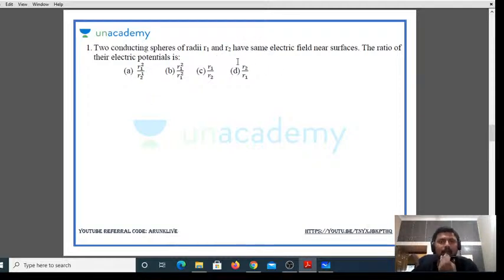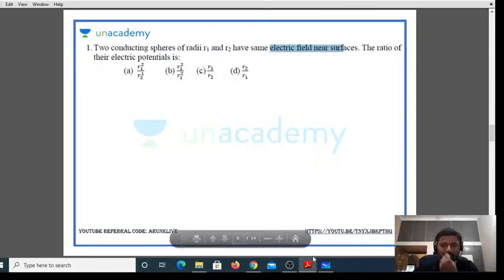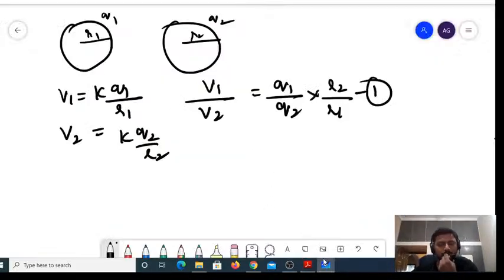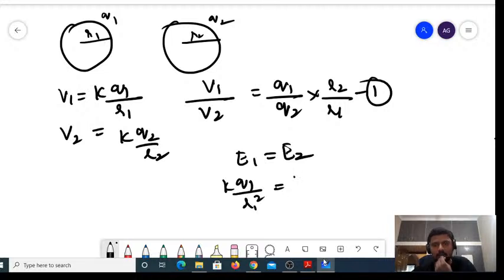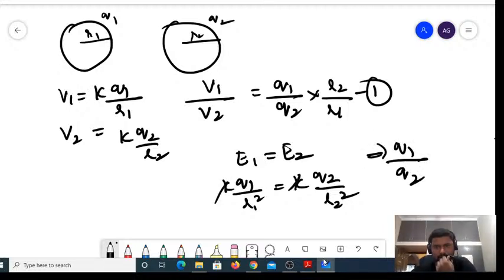But they have given me a hint that the electric field near the surfaces is the same. The electric field due to Q1, E1, is K into Q1 divided by R1 square, which is equal to K into Q2 divided by R2 square. K and K will get cancelled. I can write the ratio Q1 divided by Q2 is equal to R1 square divided by R2 square, right?